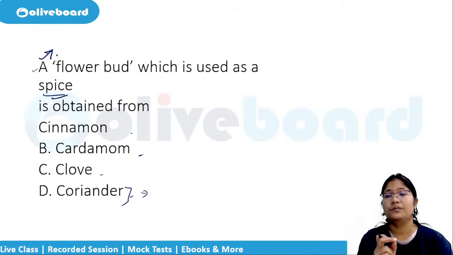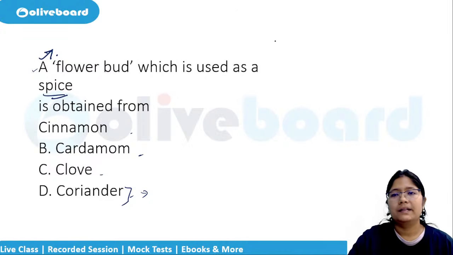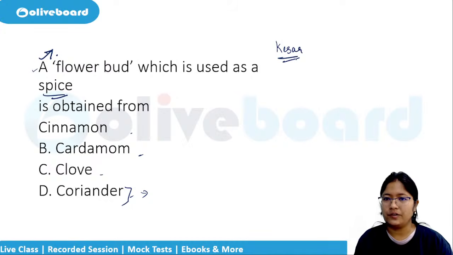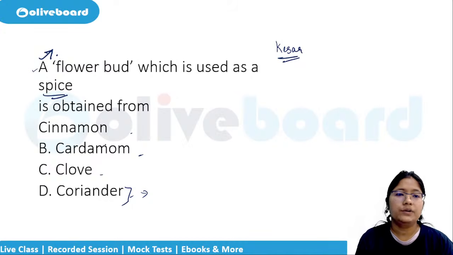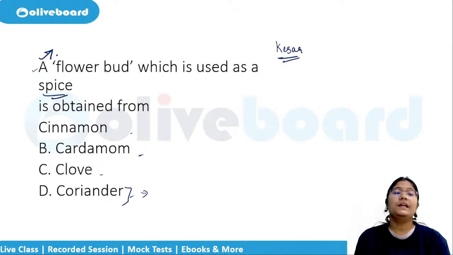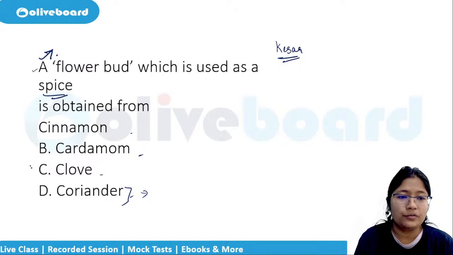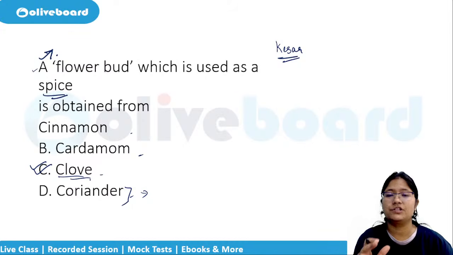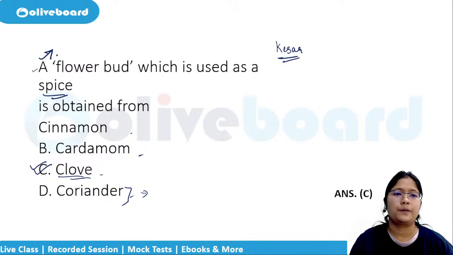But flower bud, which one is from flower bud? They will ask you about the kesar as well, that which part of the flower is used. That is also a very common question. Here, which is from the flower? Can anybody tell me? Clove, absolutely correct. It is from clove. Clove is a flower bud which is used as a spice.